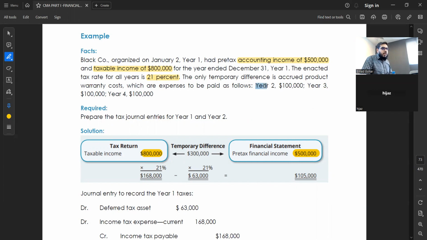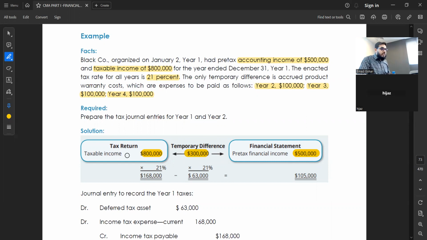So the amounts for year 2, 100,000, year 3, 100,000, year 4, 100,000. Getting it? This is 100, 100. This is that 300,000 difference. How much is warranty amount? So I have warranty 300,000, which is to be recovered over 3 years. But tax people say khali wali. You receive 300,000 now, so you have to pay the tax now.